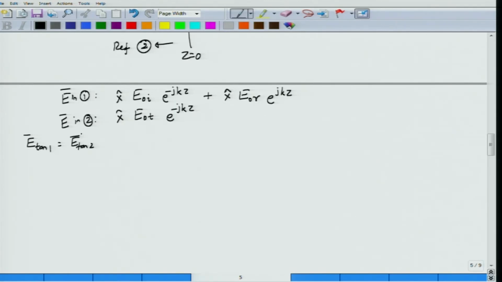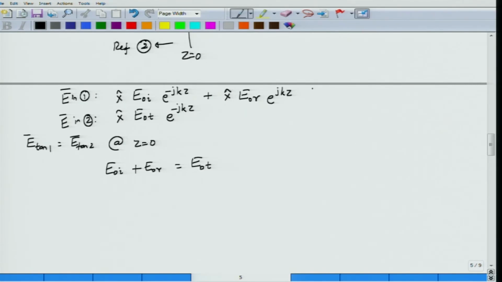Since x directed electric fields are tangential to the dielectric surface at z equal to 0, this condition at z equal to 0 boundary simply means that EOI plus EOR must be equal to EOT. I got one equation. Is that sufficient? Unfortunately no. I need to get one more equation. Where do I get that one?